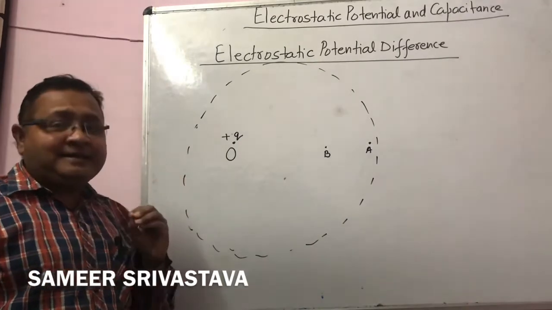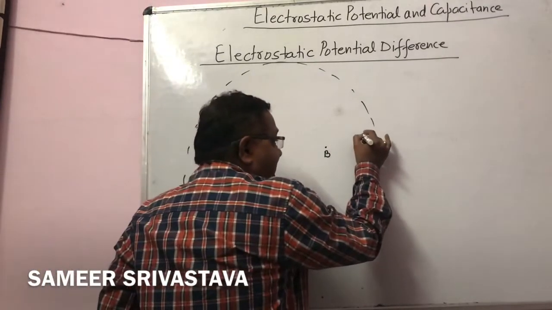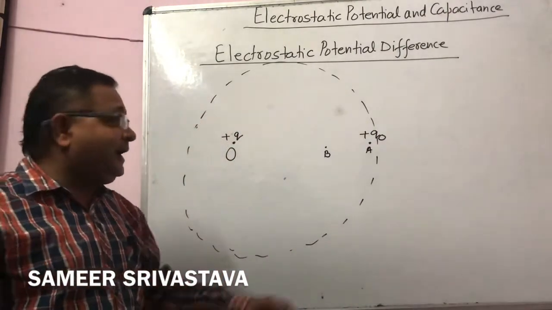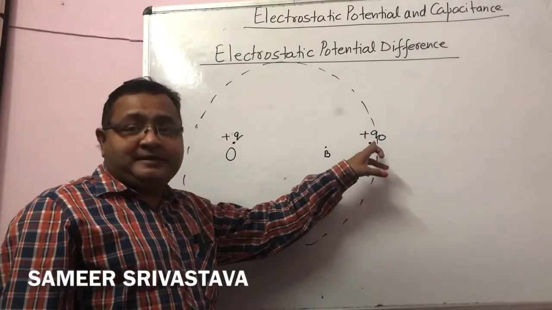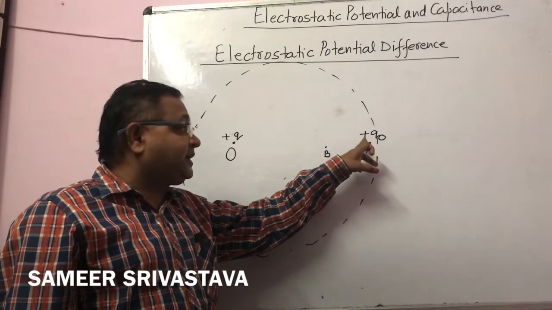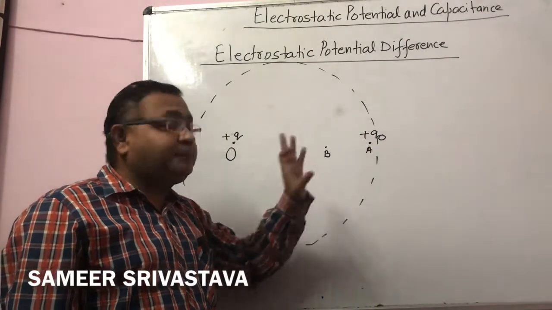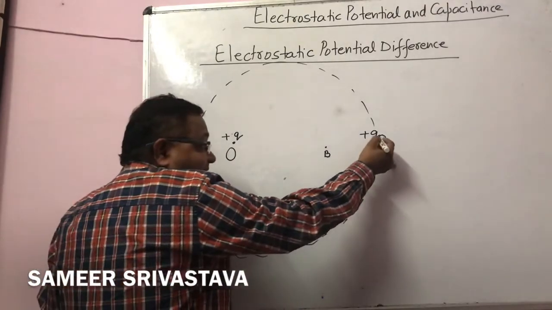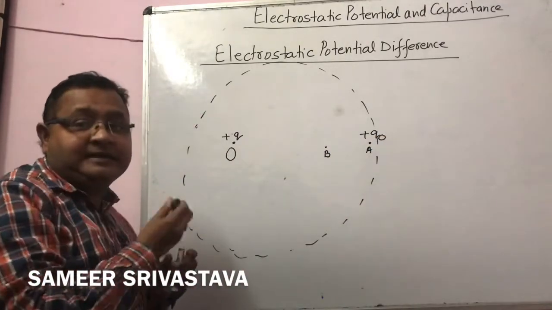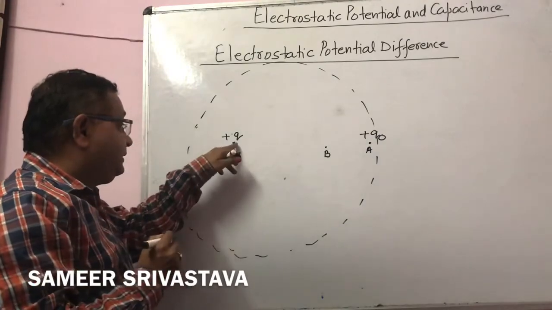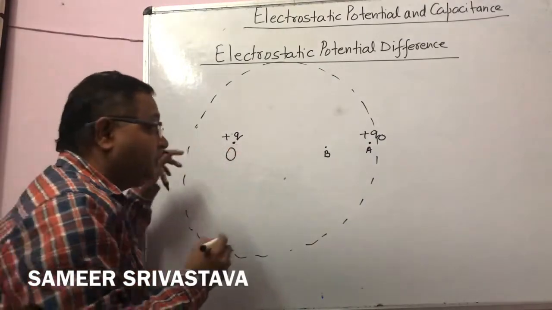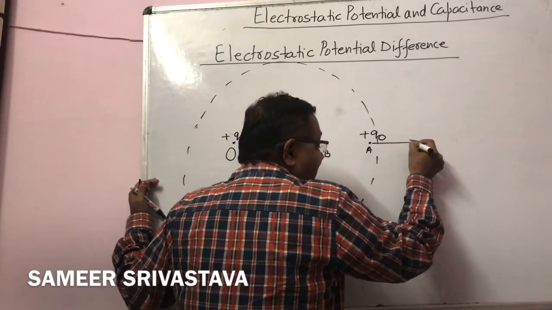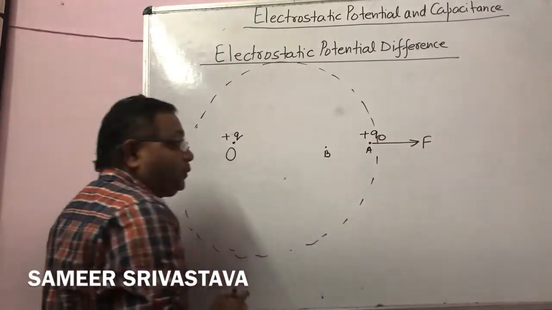Now, if I consider a positive test charge Q naught at the point A, this test charge Q naught experiences a force due to the charge Q, and that force is a repulsive force, so the direction of that force is outward.